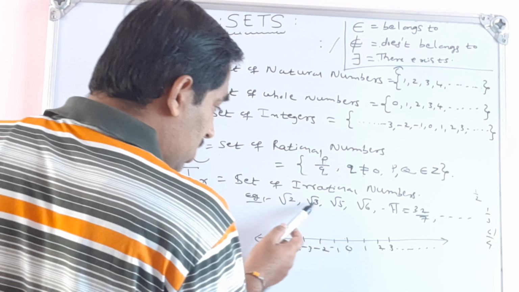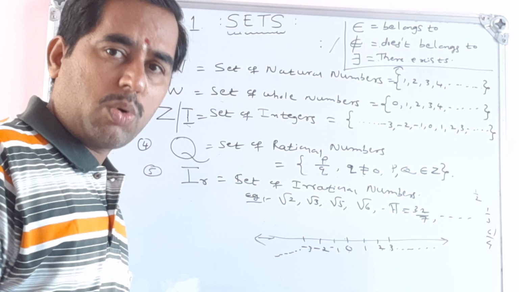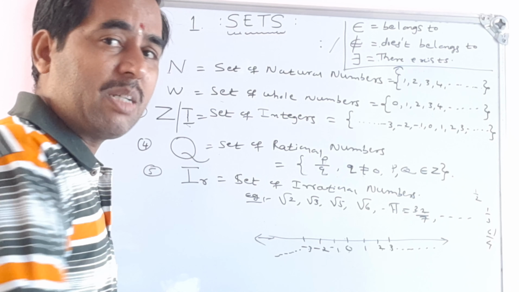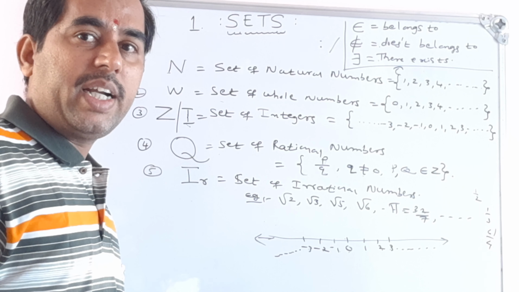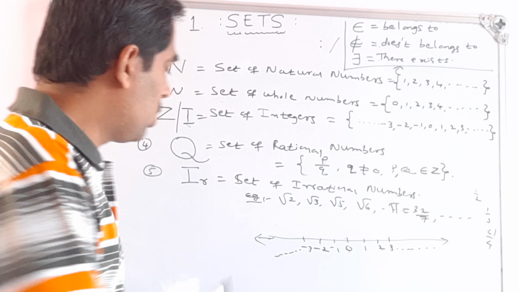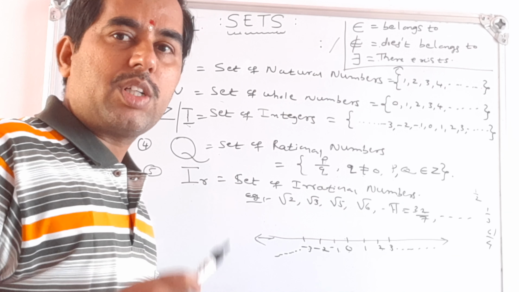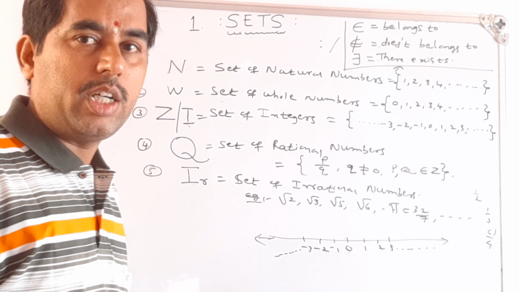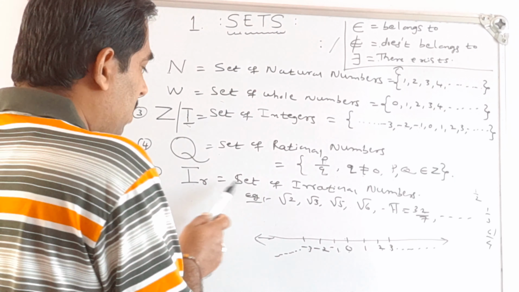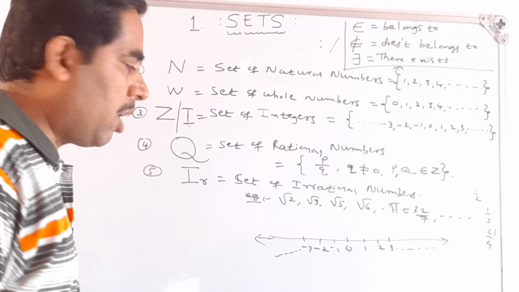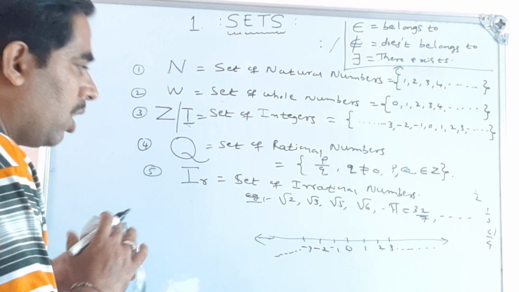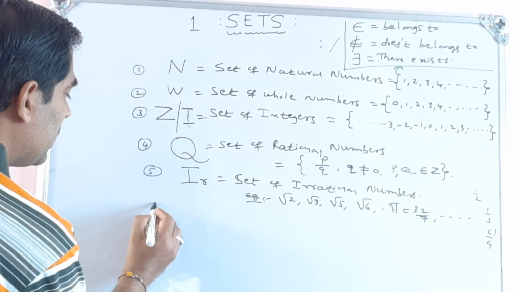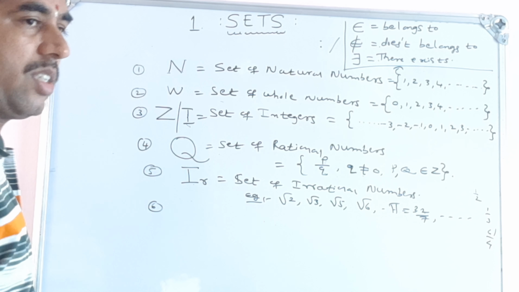Then we get such type of numbers: cube root, fourth root, square root, whatever. These are non-terminating decimals. They are also called non-terminating and non-recurring. So, irrational numbers means the decimals which are non-terminating and non-recurring. The digits will not repeat. Such numbers are called irrational numbers. This is not enough, we need another set.